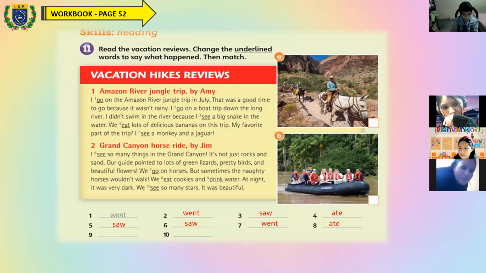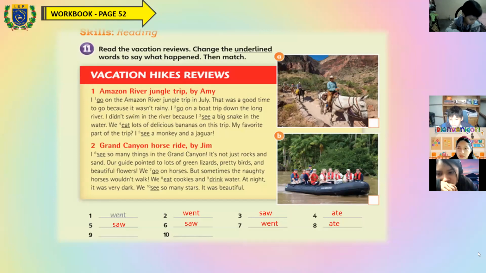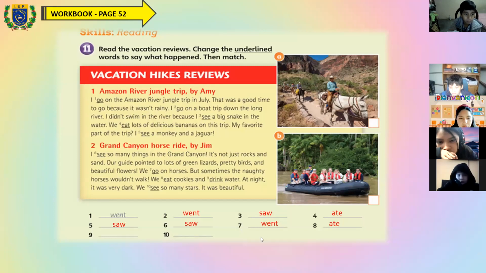Harry, 1. Harry, 2. Harry, 3. No answer, Harry. What happened? Okay, Gabriel. What is the correct word in number 10? Saw. Excellent. We saw in the past. We saw many stars, so many stars. It was beautiful. Excellent, very good.